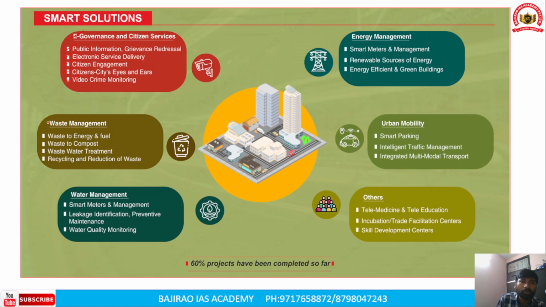The second solution is waste management, which includes waste to energy and waste to fuel, waste to compost, wastewater treatment, and recycling and reduction of waste. The third component is water management. There will be smart meters and management of water usage. Apart from this, leakage identification will be done, preventive maintenance of water storage structures will also be done, and water quality will be monitored regularly.